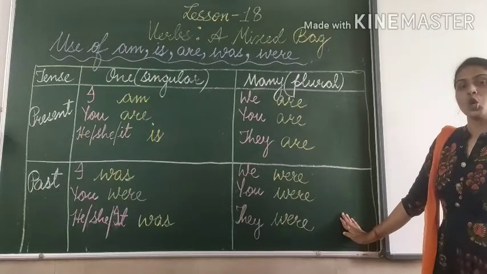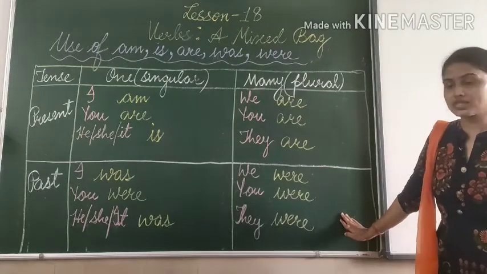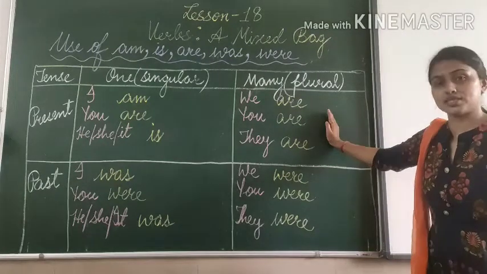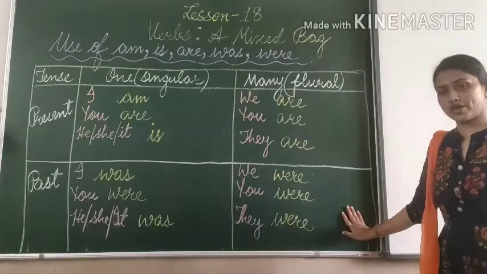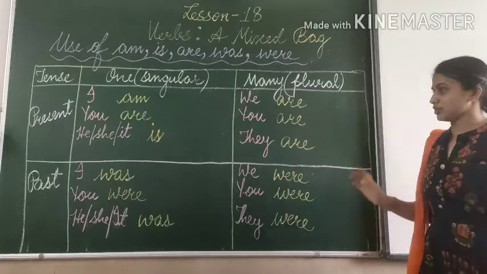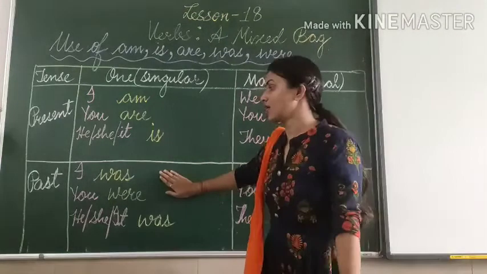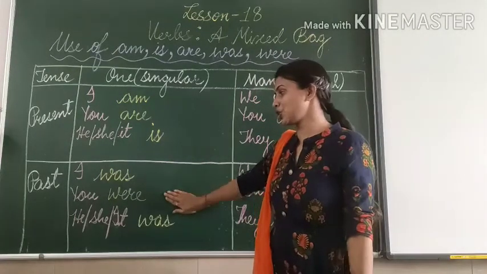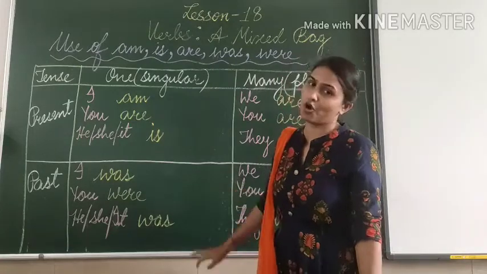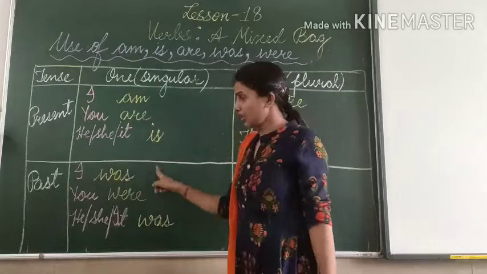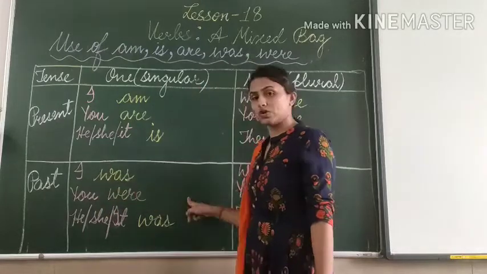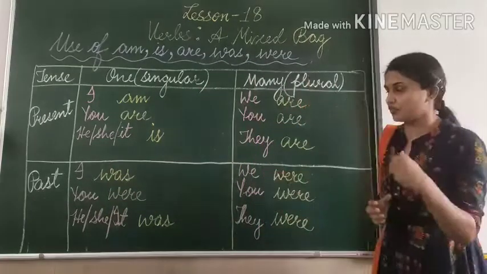With all the plural forms of pronouns, if the sentence is in present tense, we will use are. If the sentence is in past tense, we will use were. Next, with I, you, he, she, and it, the singular forms of pronouns. With I, we will use was. With you, we will use were. Now this is something different.